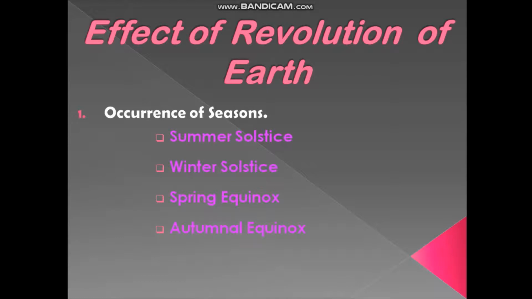Now, we will discuss the effects of revolution on the earth. First is the occurrence of seasons: summer solstice, winter solstice, spring equinox and autumnal equinox. And second is variation in the length of day and night.